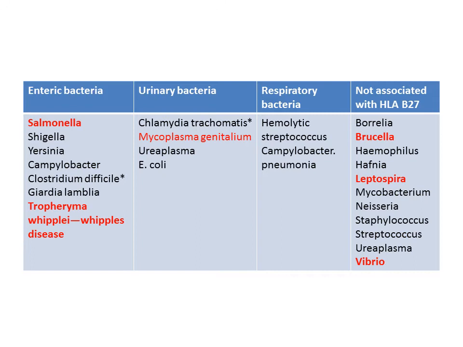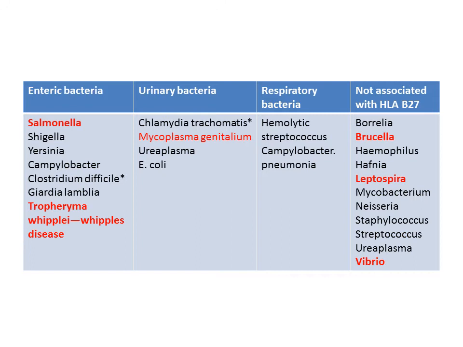Among urinary bacteria, Chlamydia trachomatis causes urethritis, E. coli is the most common cause of UTI, and in immunocompromised patients, Mycoplasma genitalium and Ureaplasma, and respiratory bacteria like hemolytic streptococcus and Chlamydia pneumoniae.